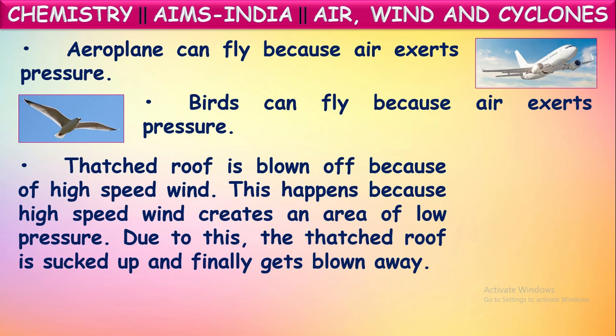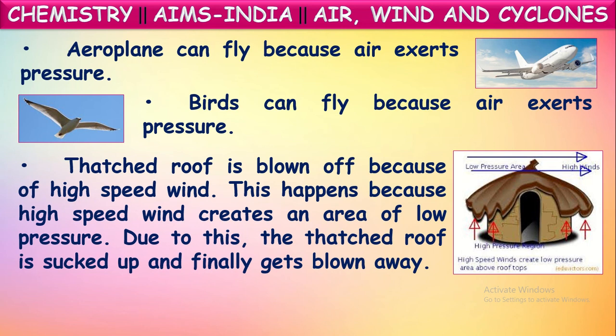And even a thatched roof is blown off because of high wind speed. This happens because high speed wind creates an area of low pressure on the roof. So when air or wind is blown with high speed, this creates a low pressure area on the thatched roof. Due to this, the thatched roof is sucked up and finally gets blown away.